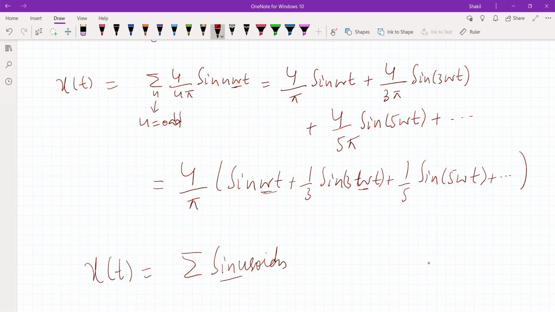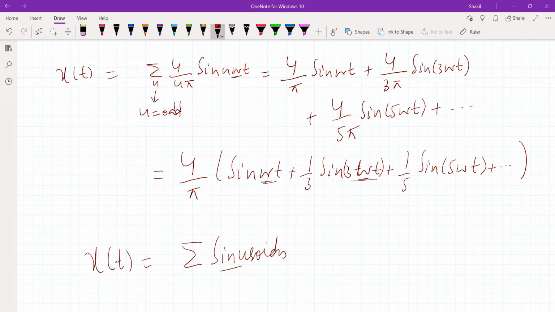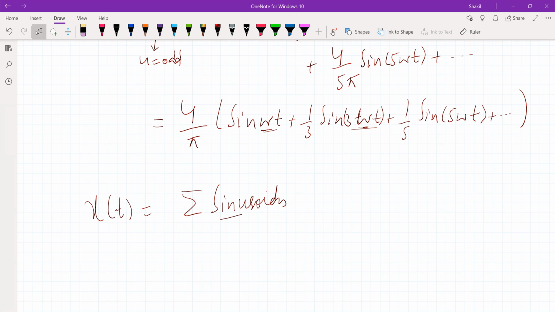And have a look, there are only odd terms here, means a square wave only contains odd frequencies. This is a very important point for examinations and interviews. The square wave only contains odd frequencies. It does not contain even frequencies. And here omega is the fundamental frequency, and these are referred to as harmonics. You might have already studied this. So sine omega t is the fundamental sinusoid, and these are the harmonics of this fundamental sine wave. All right, I hope you got the concept.